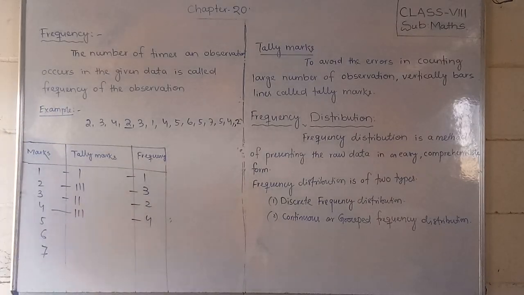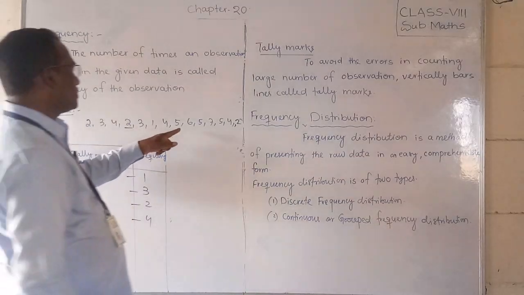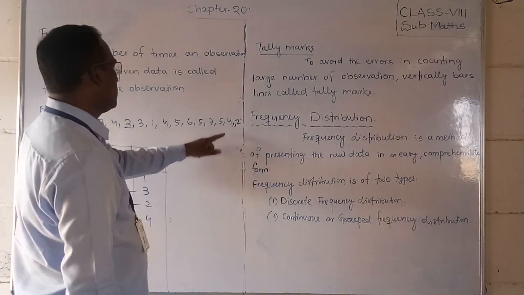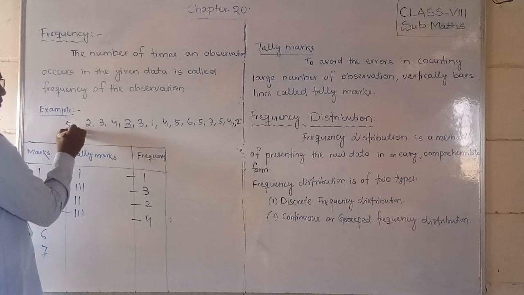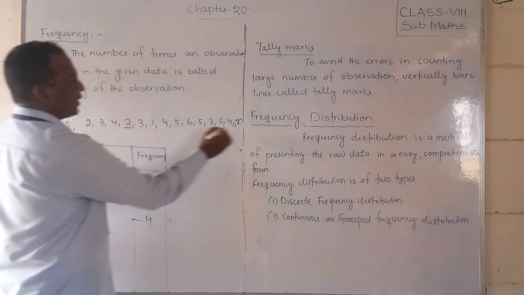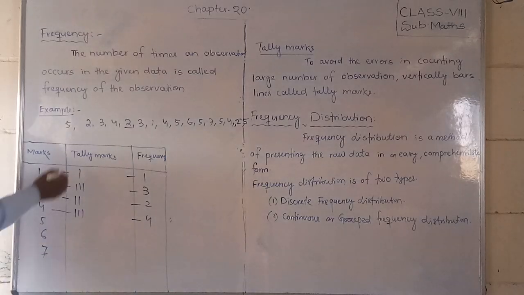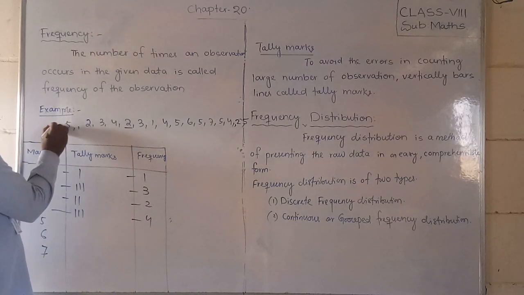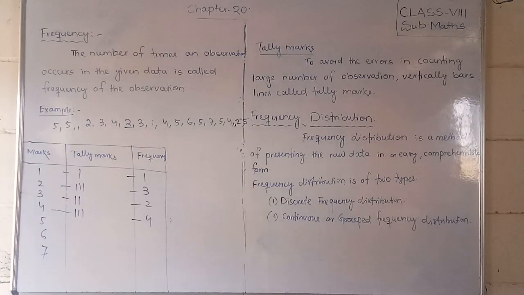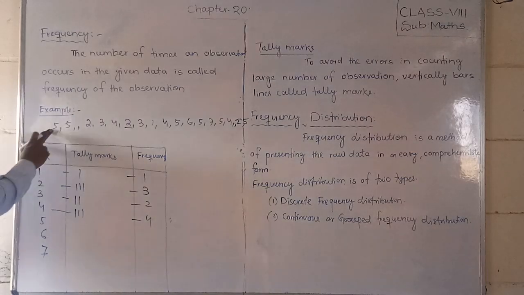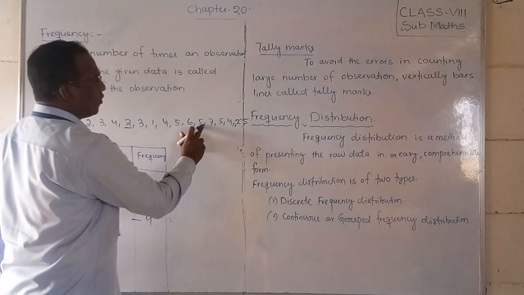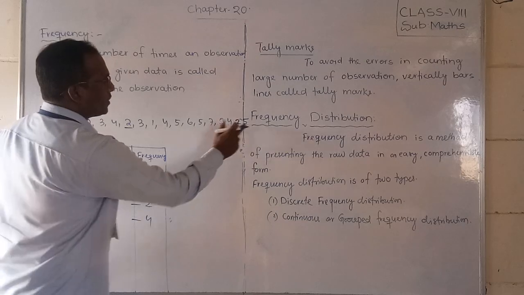Next we can go for 5. So 5, how many times? 1, 2, 3. Also, students, we can write some more for understanding. I will add one more 5 here. So you can check, students, suppose one more 5 is there, or one more time 5 also you can add. Okay, so now count the 5s. So 1, 2, 3, 4, 5, 6 times.